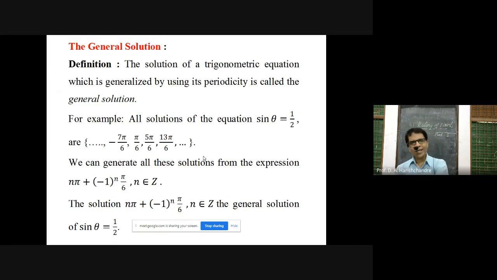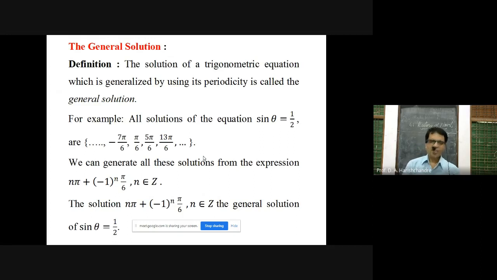Okay, you are getting the next solution of the same equation. Okay, 13 pi by 6. In that again add 2 pi, you can get the next solution of that equation. Like that you can obtain infinitely many solutions on the right of 5 pi by 6. Now pi by 6 is again the principal solution.